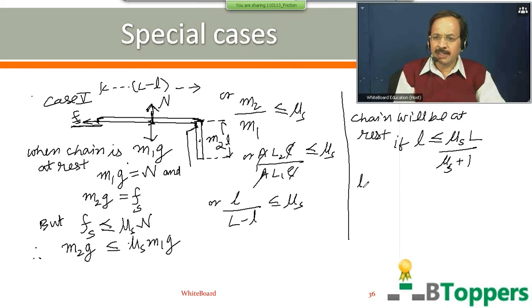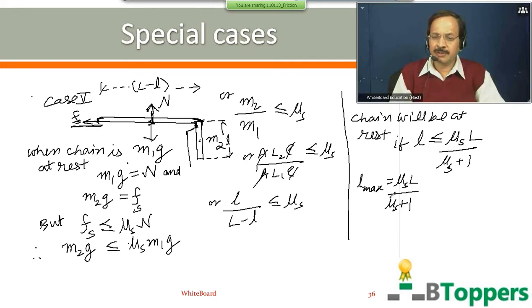That means the maximum possible length of the hanging part of the chain for which the chain stays in equilibrium will be μs into L by μs plus 1, or the maximum possible fraction of the length of the chain that can hang from the edge of the table.